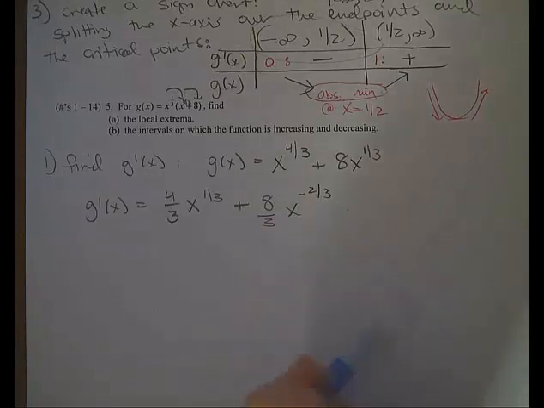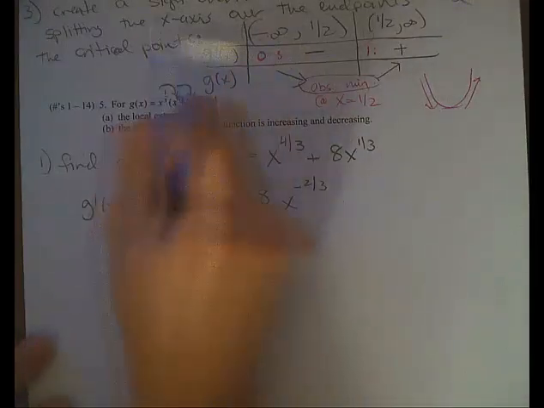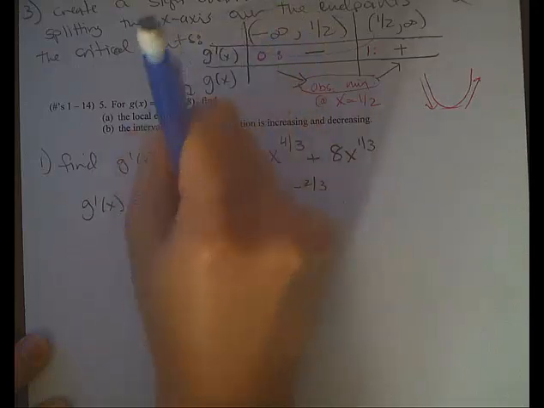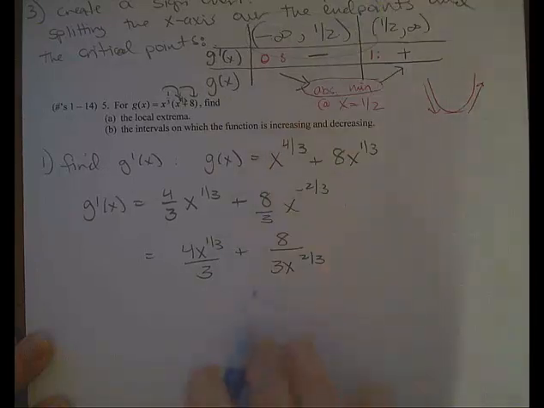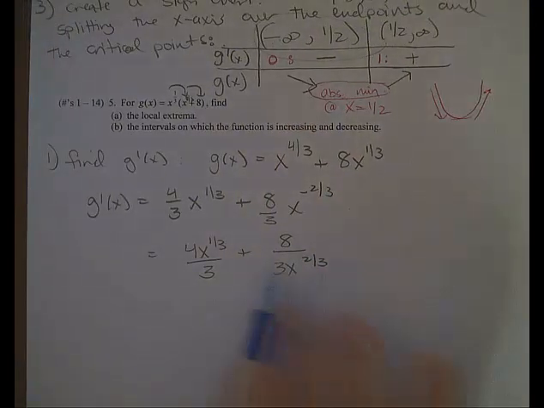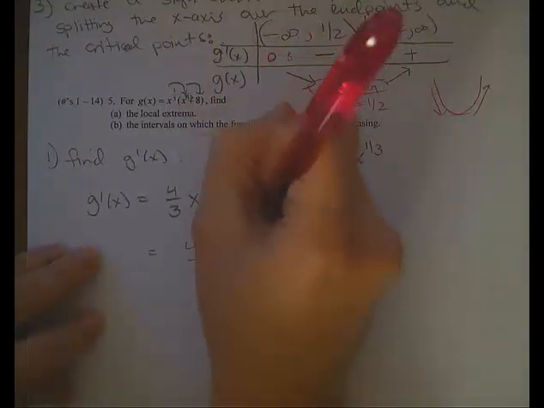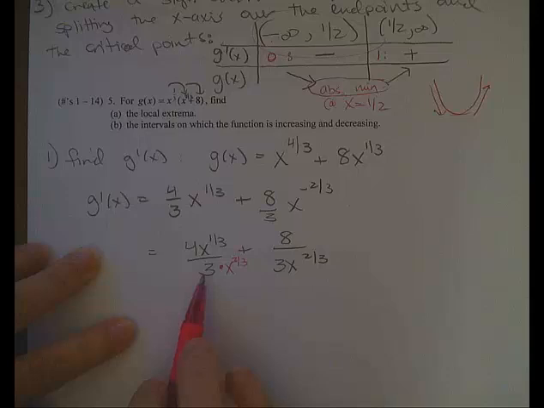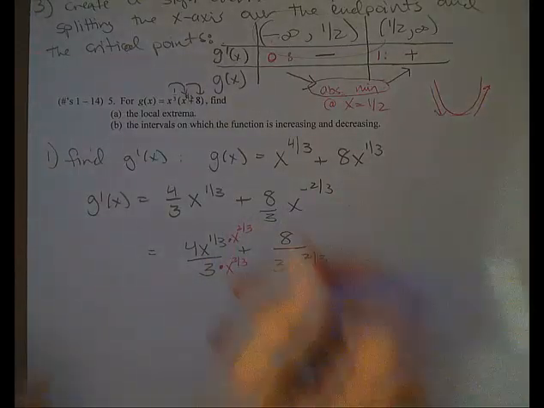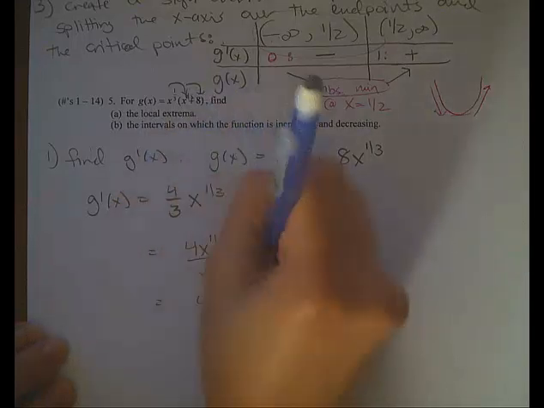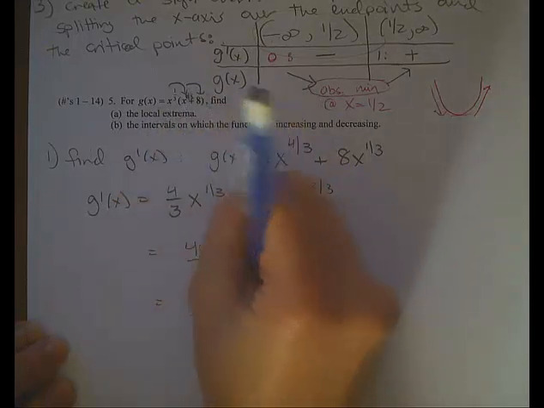Now what I want to do is combine these together, because what I'm going to have is two fractions, and I have to set this equal to 0, and it's a lot easier to do that if I've combined it as one fraction. So I'm going to get a common denominator, and I'm just going to multiply the bottom of this fraction by x to the 2/3 so that they'll both have 3x to the 2/3. And so what I'm left with is, this ends up being x to the first power. So it ends up being 4x plus 8 all over 3x to the 2/3.